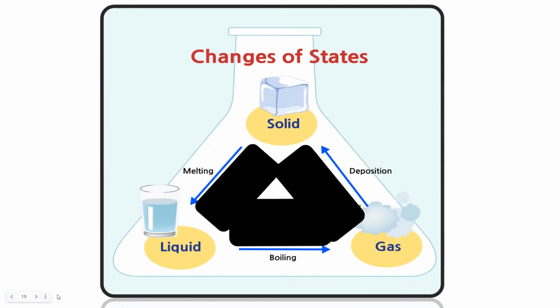Okay. Perfect. Now, these are the processes. The solid converts to liquid. The process is called melting. Liquid converts to gas. The process is called boiling. The gas converts to solid. The process is called deposition. Remember, in IGCSE, we're going to learn how this happens, what happens inside. The internal picture of it.